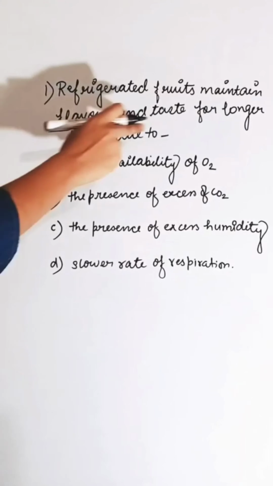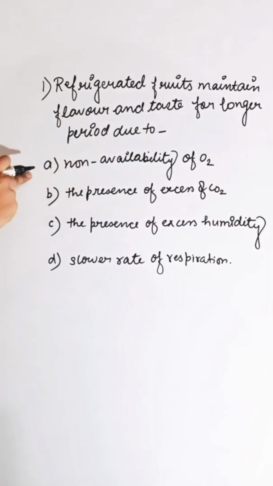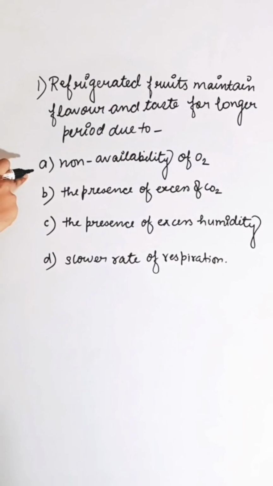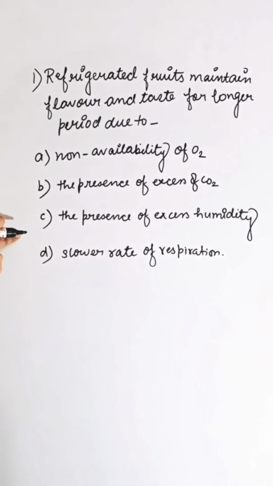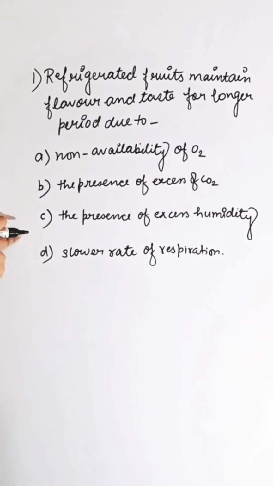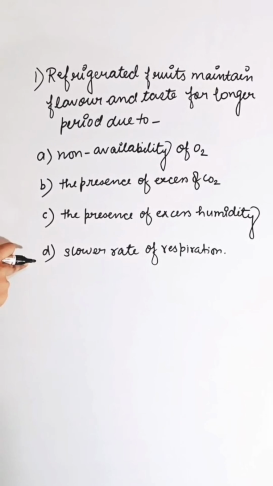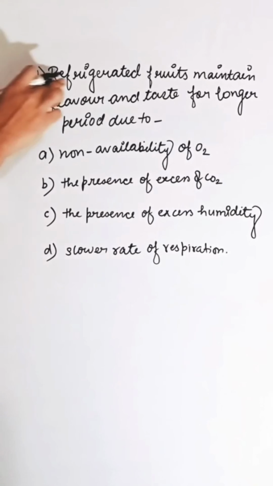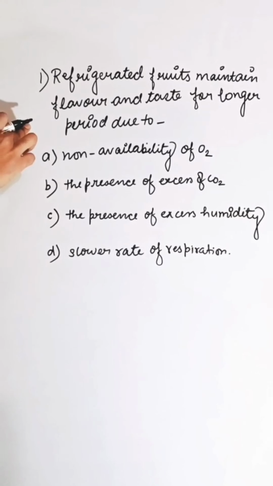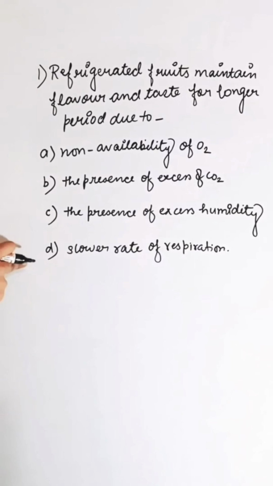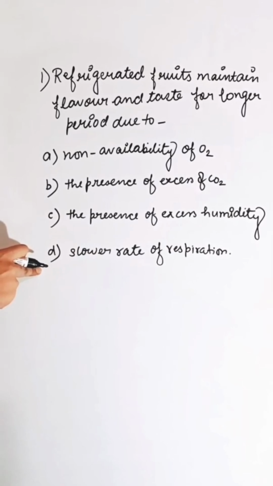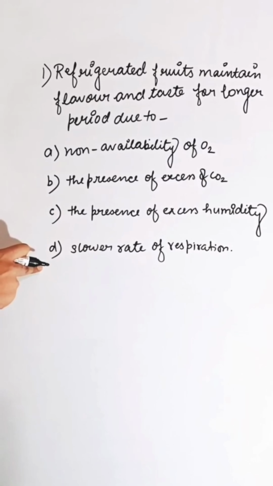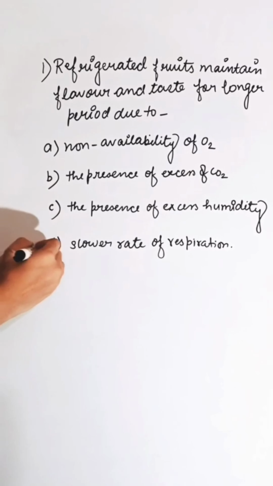Fruit maintains flavor and taste for a longer period due to first option non-availability of O2, second the presence of excess CO2, third the presence of excess humidity, and fourth slower rate of respiration. Refrigerated fruit maintains the flavor and taste for a longer period of time due to a slower rate of respiration. If the temperature is low, the respiration rate of fruit is also minimized. So the correct answer is D.